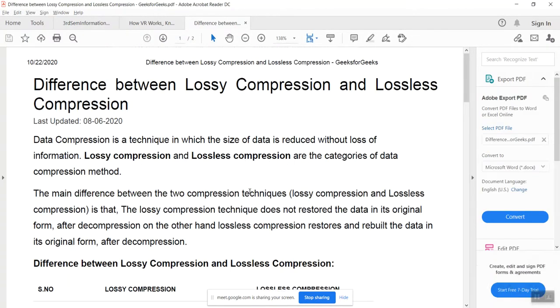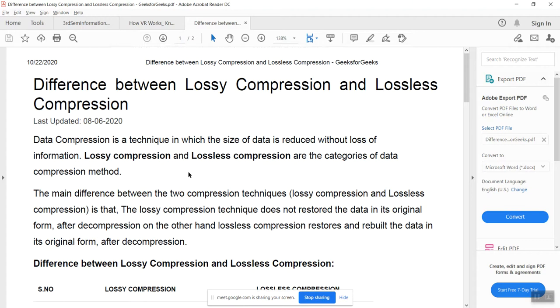Okay, in this PDF you can see the difference between lossy compression and lossless compression. We know that for any kind of document, we need to compress it. When the original size of the data may be very big, when we store such data, it takes more space. So it is always better to compress it and then store it on your disk. There are two techniques for data compression, that is nothing but lossy compression and lossless compression.